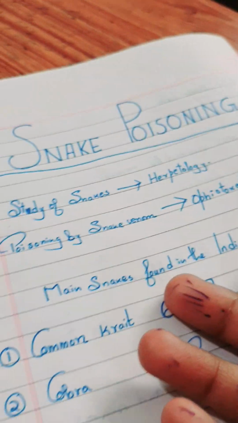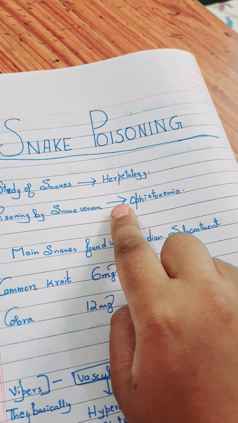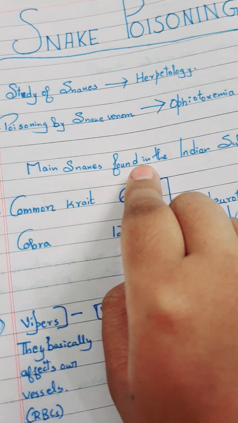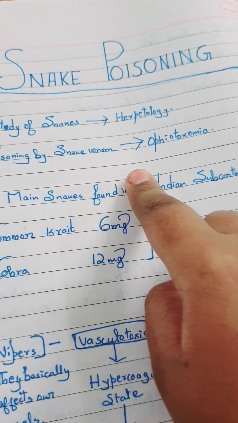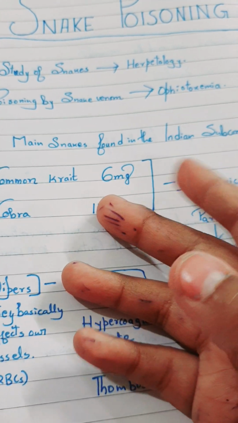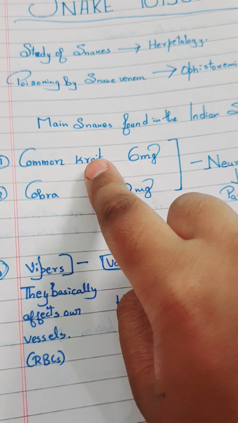Okay. Now the main part, snake poisoning. As we are studying snakes, this study is known as herpetology. Okay, now you are reading herpetology. Clear? Poisoning by snake, ophidism. When a person is bitten by a snake or venom enters its body, it is called ophitoxemia.